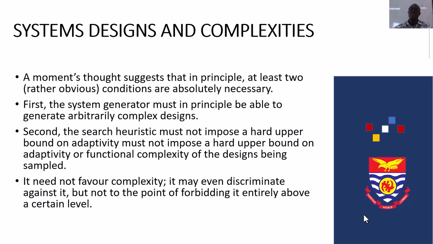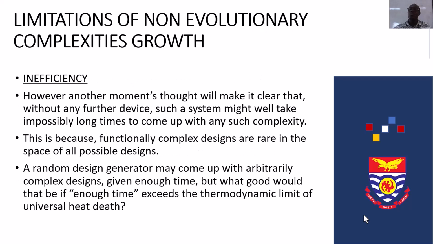Second, the search heuristic must not impose a hard upper bound on adaptivity or functional complexity of the designs being sampled. It need not favor complexity. It may even discriminate against it, but not to the point of forbidding it entirely above a certain level.